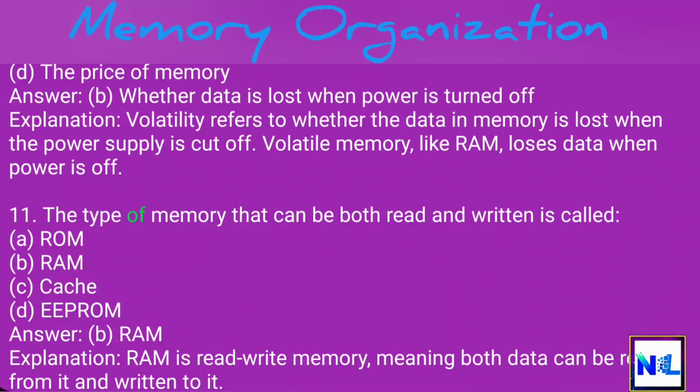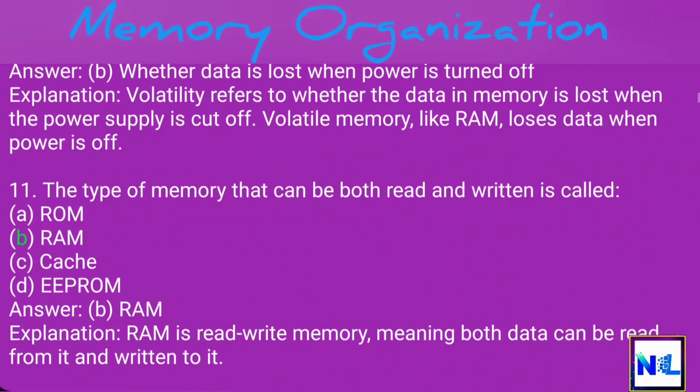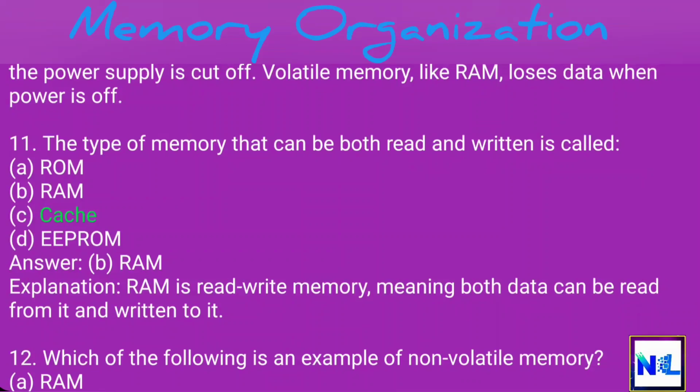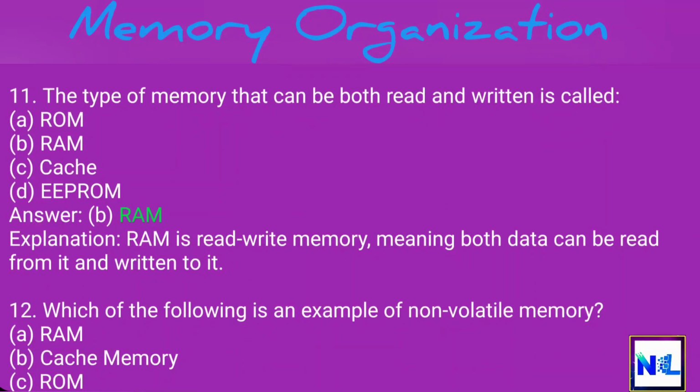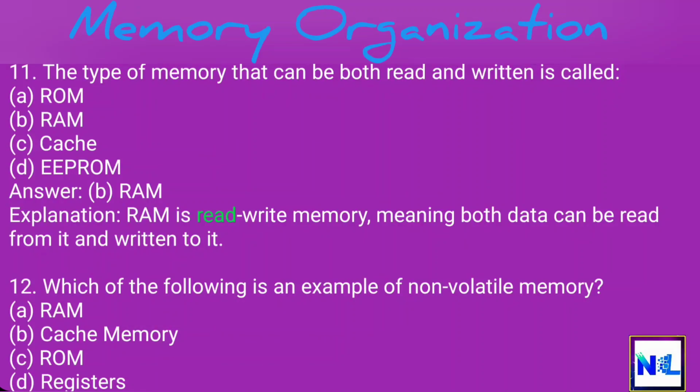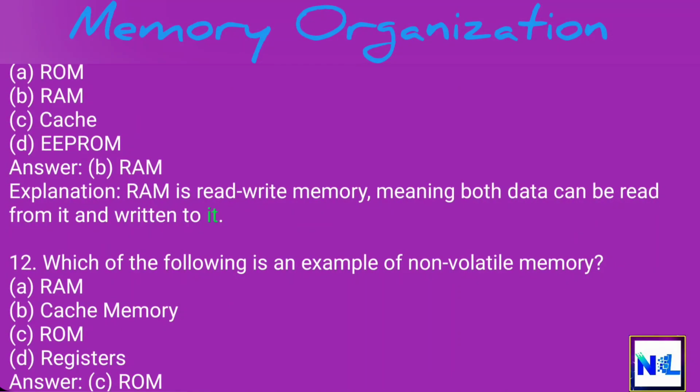11. The type of memory that can be both read and written is called A. ROM. B. RAM. C. Cache. D. EEPROM. Answer: B. RAM. Explanation: RAM is read-write memory, meaning data can be both read from it and written to it.